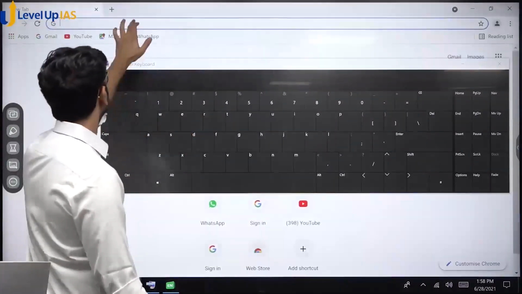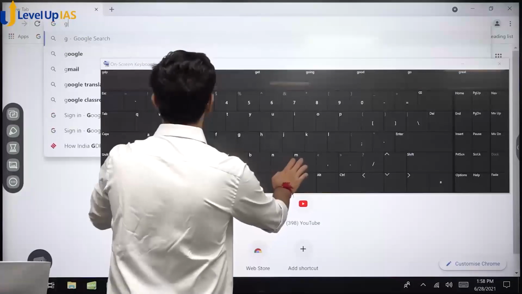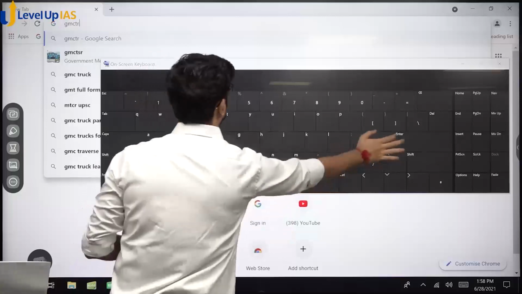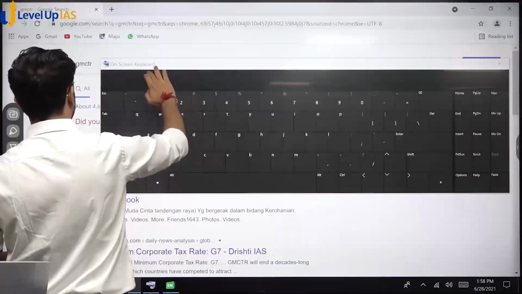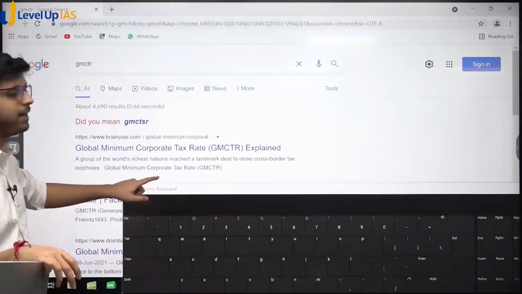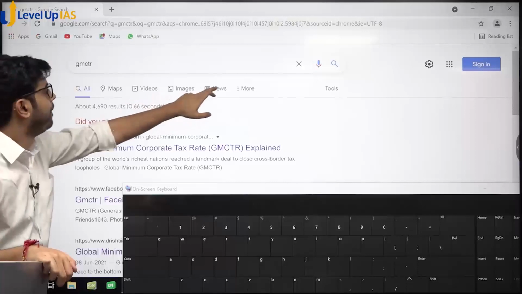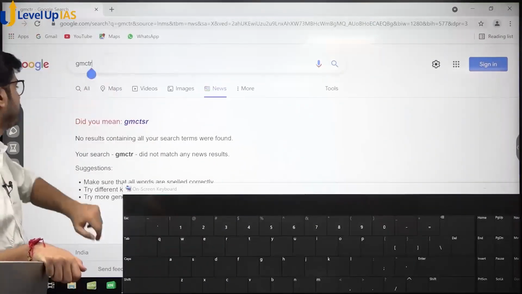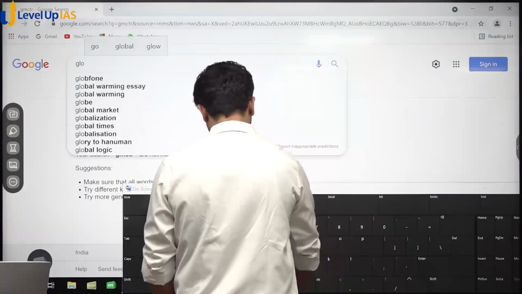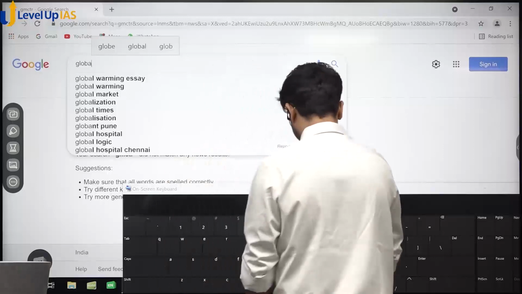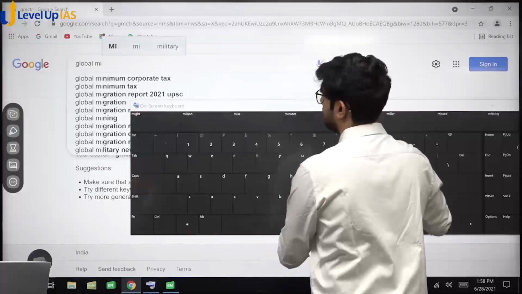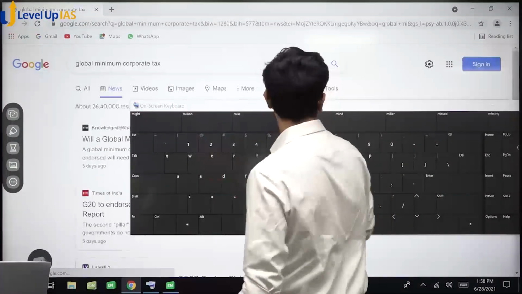See, I have not searched this, so I'm just doing it in front of you. Global minimum corporate tax rate, okay. There is nothing in the news. They don't use the full form. See, global minimum corporate tax.